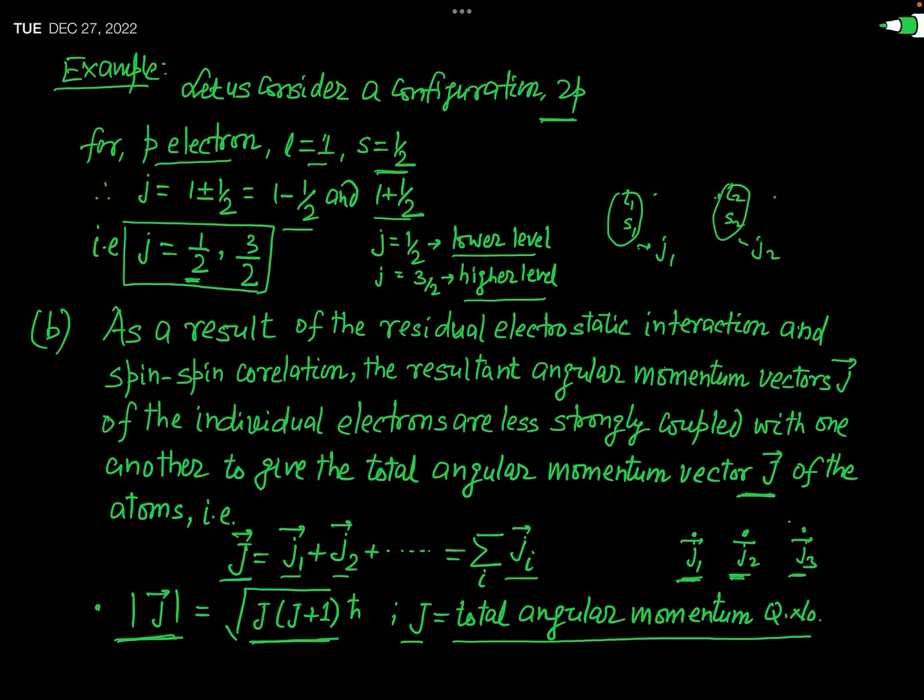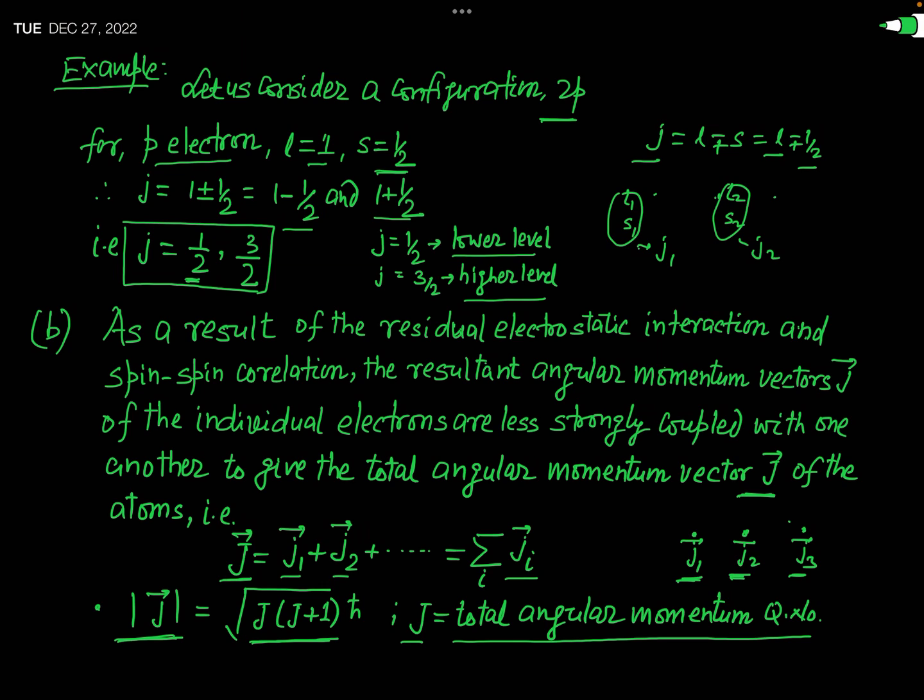Mark this. And why it is always half integral, you can see, since j is equal to L minus plus s, and this is equal to L minus plus 1 by 2. And since L has only integral values, this L is 0, 1, 2, 3, 4 and so on, definitely when you add or subtract 1 by 2 from an integer, you will get half integers. Okay, half integral values. So small j has only half integral values.